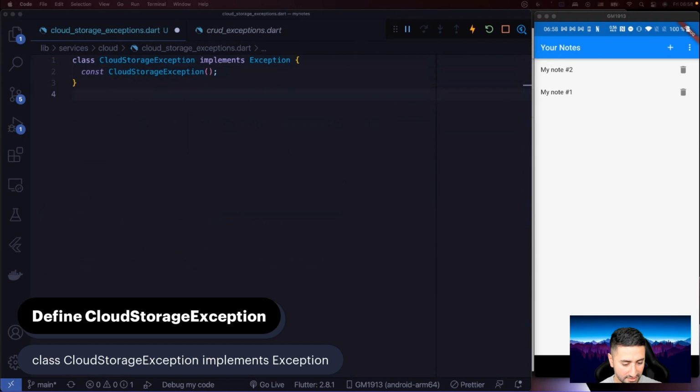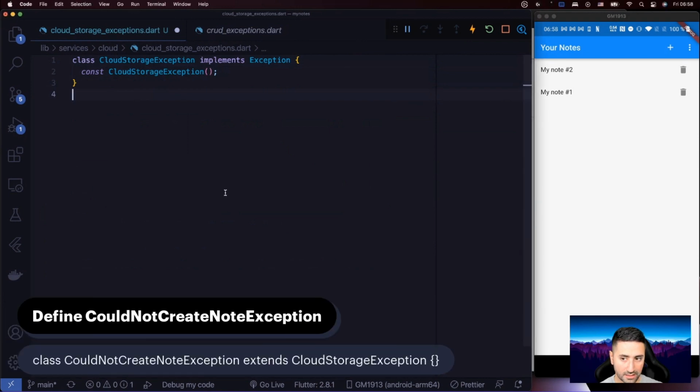Okay, that thing is done. Now, so that's the parent exception. We should try not to throw that exception as it is. We have to throw subclasses of that exception, okay?